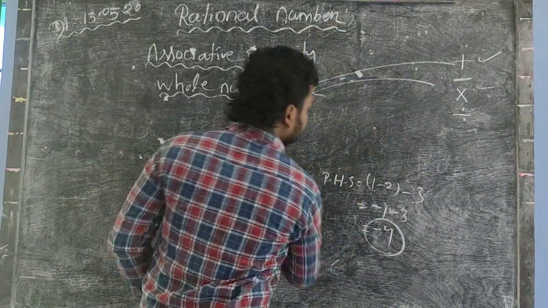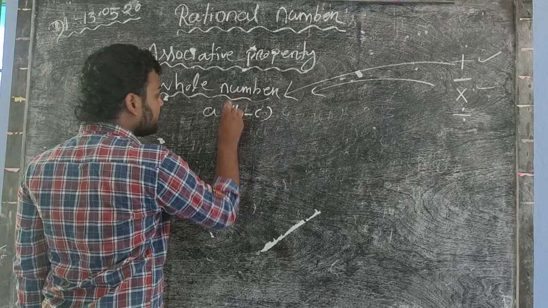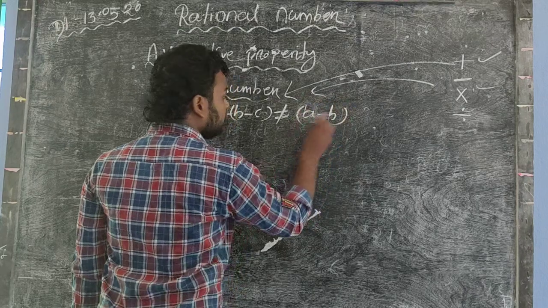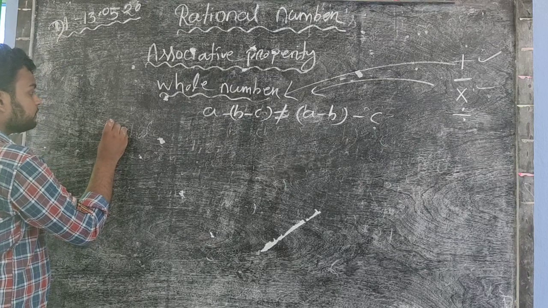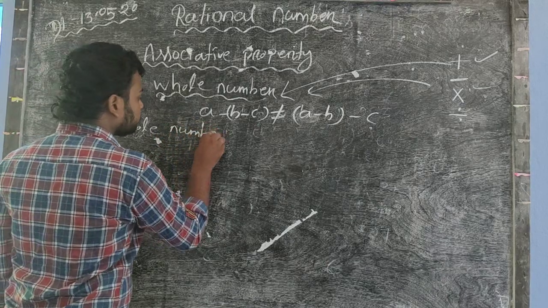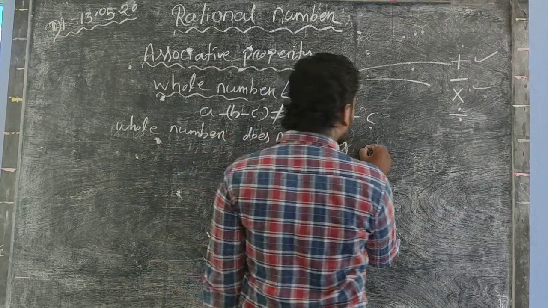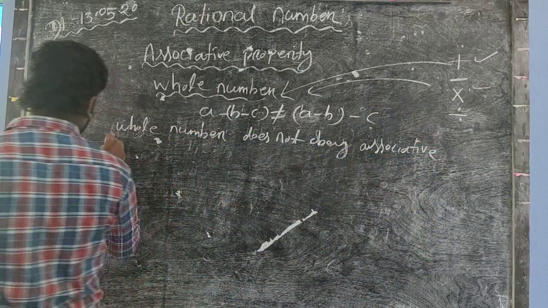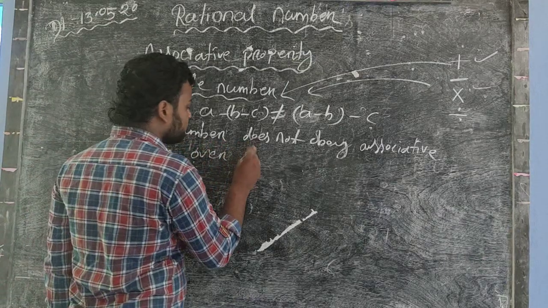So you write that. First write the rule: A minus B minus C is not equal to A minus of B minus of C. So write down: whole number does not obey associative property over subtraction.